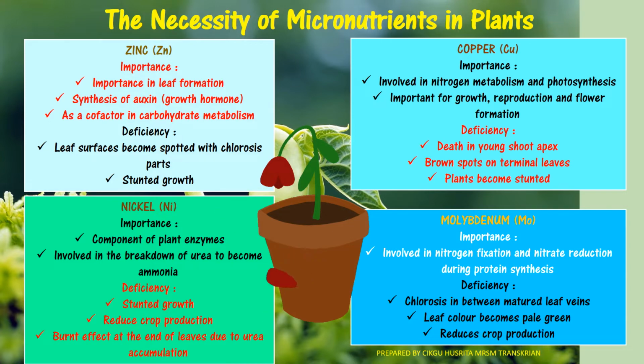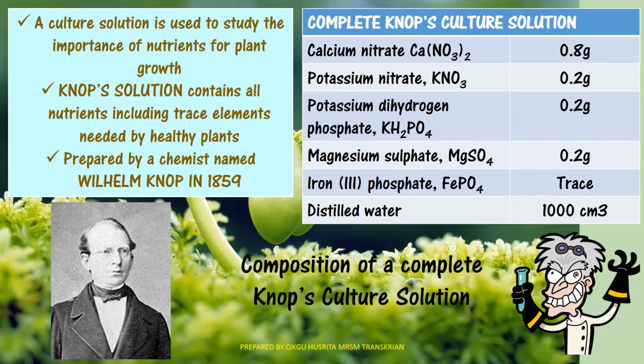Okay, the next one is copper. Copper is involved in nitrogen metabolism and photosynthesis. It is also important for growth, reproduction, and flower formation. So deficiency of the copper will cause death in the young shoot apex, and then the terminal leaf becomes brown spot, and the plant becomes stunted.